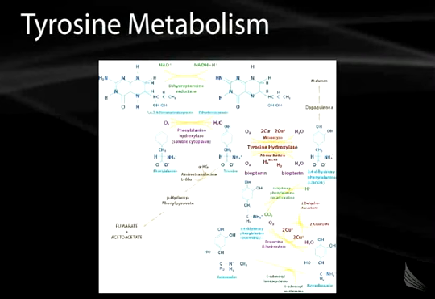So here's the whole picture. Phenylalanine is converted to tyrosine. Tyrosine is converted to L-DOPA. L-DOPA is converted to melanin, or in the skin and in the adrenal gland and the central nervous system, it's converted to dopamine, then to norepinephrine, then to epinephrine. And then this alternative pathway, tyrosine can be degraded to fumarate and acetoacetate.